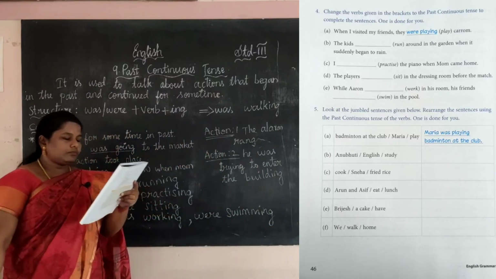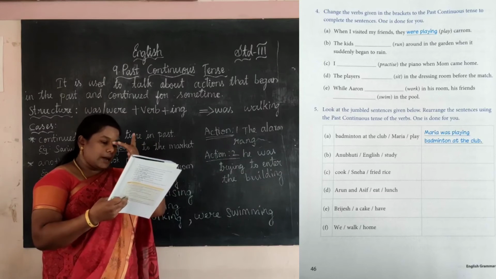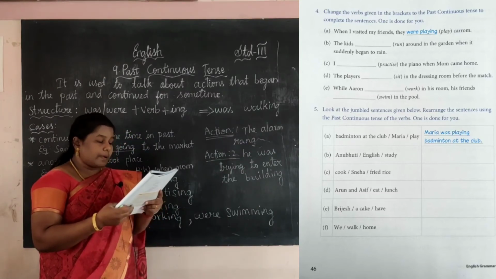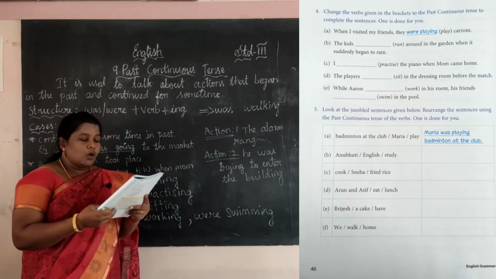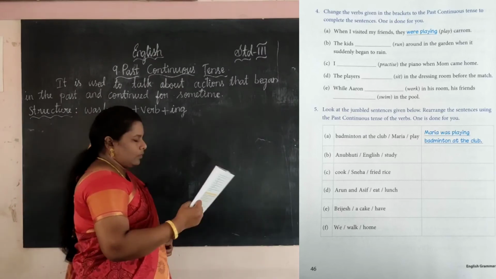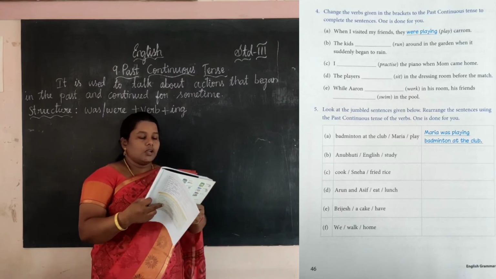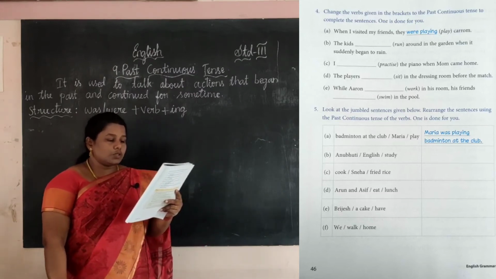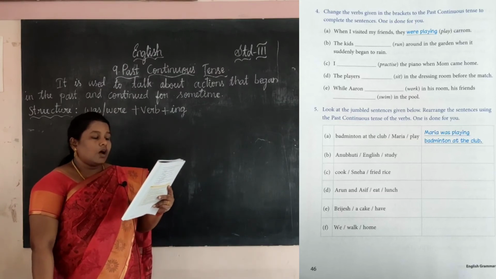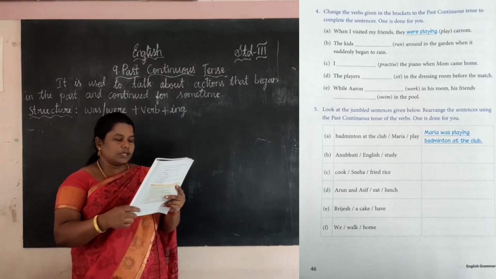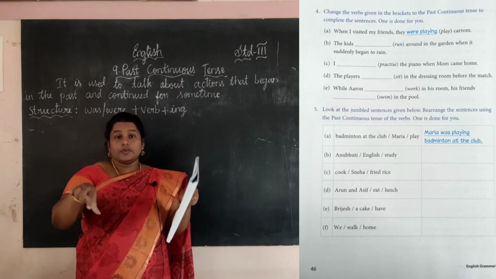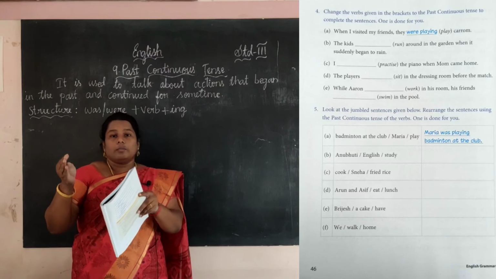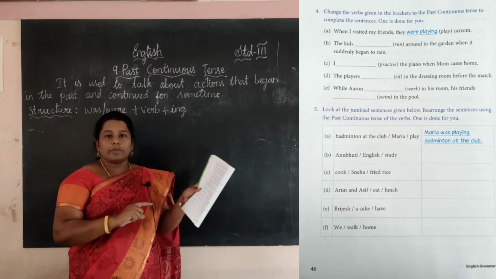Okay, then next one. Look at the jumbled sentences given below. Rearrange the sentences using the past continuous tense of the verbs. One is done for you. See here, the words are scrambled. The words are jumbled. So we want to make a sentence using the past continuous tense.